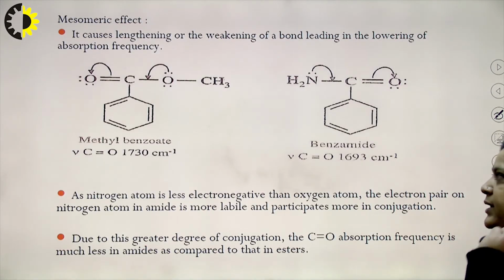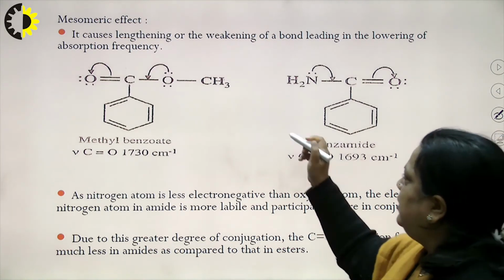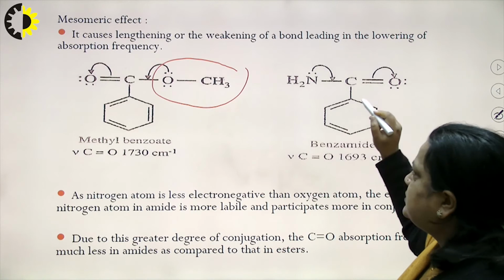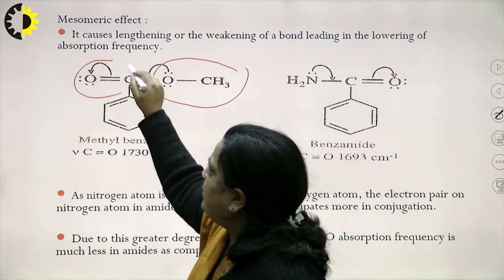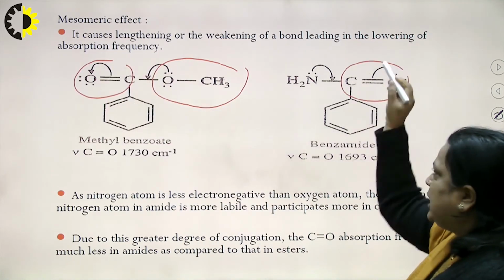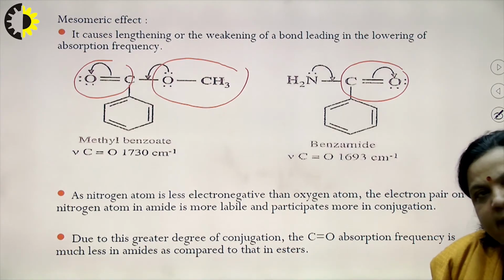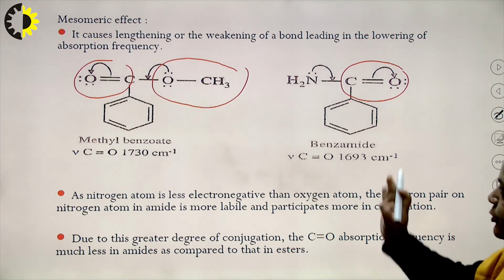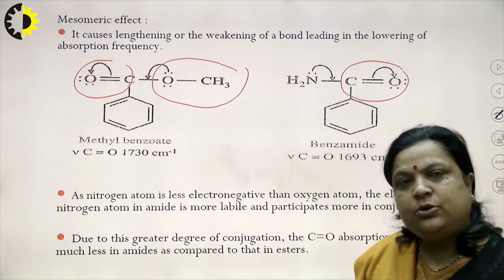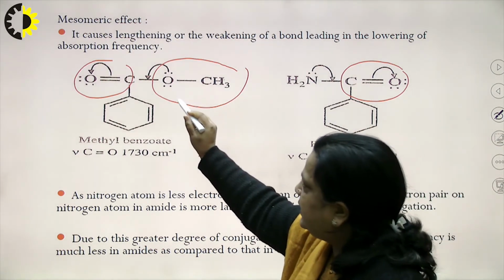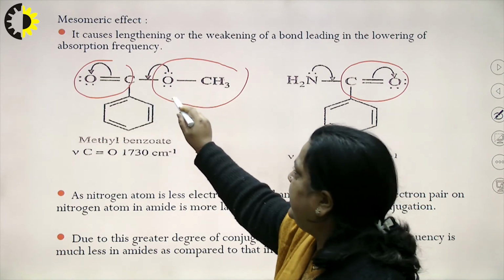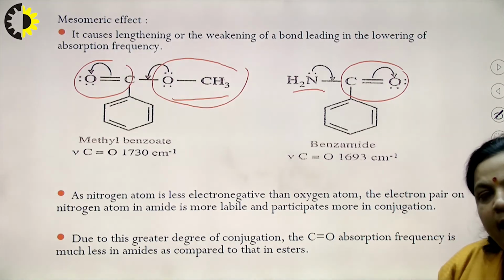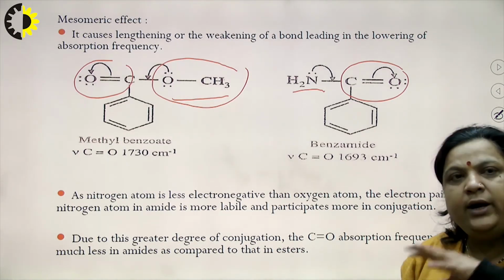Now, one another point, an example is there. In this case there is OCH3 and there is a C double bond O carbonyl group, and here is also a carbonyl group. So, the IR frequency will come near 1700, but which one has the higher value? To check this, let us check another group which is attached with this. Here OCH3 and here NH2 group is there. Now, both are electron donating groups.